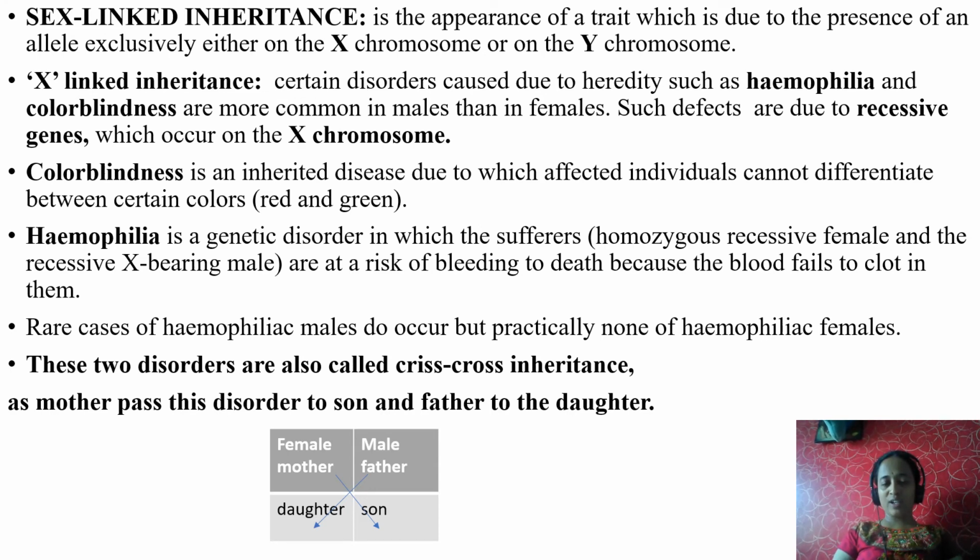Hemophilia is a genetic disorder in which the sufferers, homozygous recessive females and the recessive X-bearing males, are at risk of bleeding to death because the blood fails to clot in them. X-linked inheritance disorders are always called recessive disorders. Why are they called recessive disorders? As I told you, you know what is meant by dominant and recessive? Yes, recessive is nothing but subordinate genes. Say for example, small r, small x, like that.